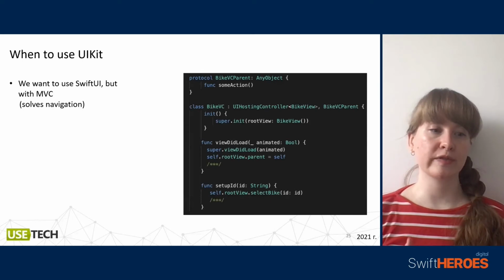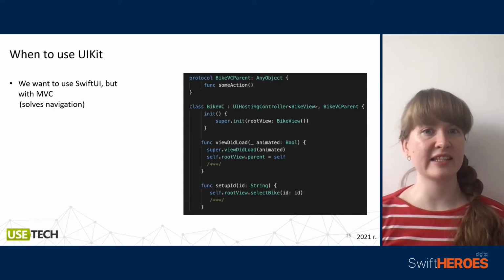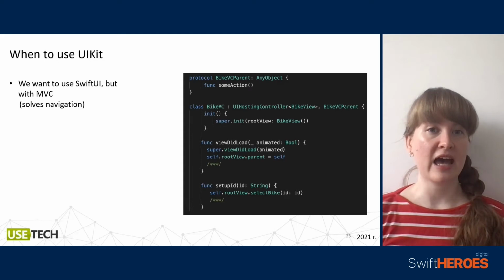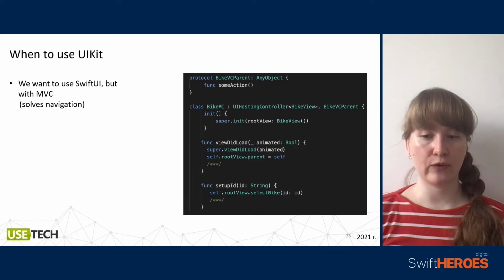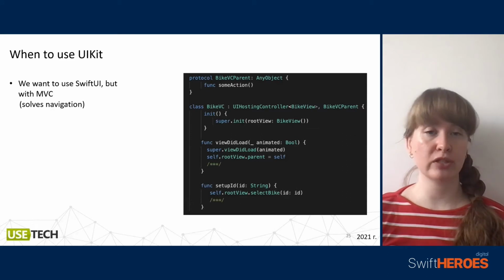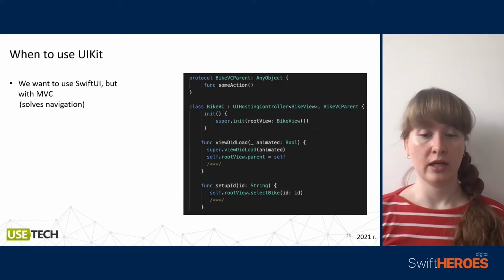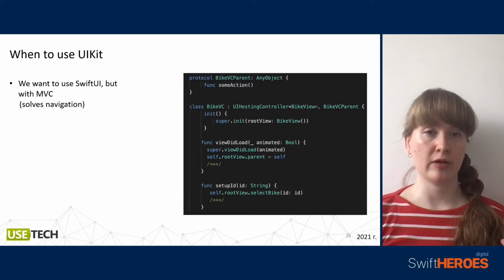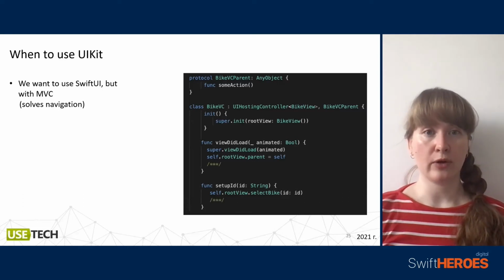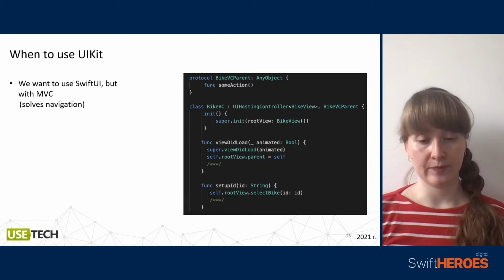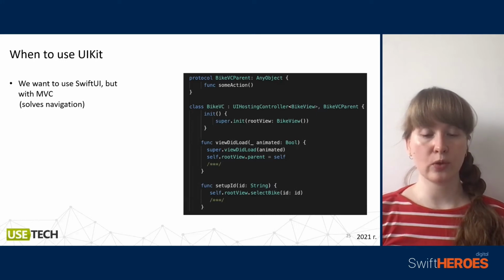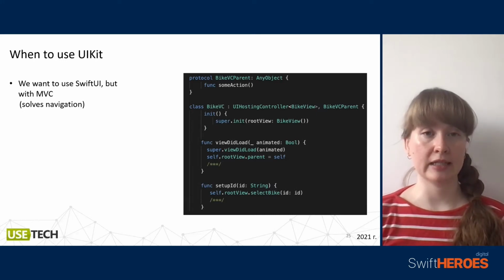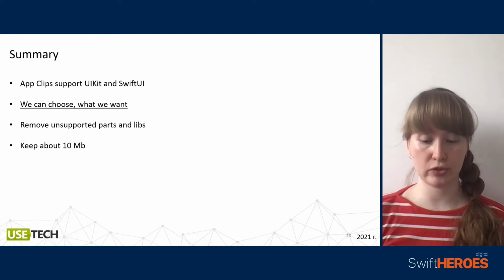Another reason: we want to use SwiftUI, but we don't like its architectural approach and we would like to get MVC, for example. Why not? We can embed our SwiftUI view in a UIViewController and provide a connection between our UIHostingController with our specific content via the delegate pattern. So it's really simple and effective. And of course, while we embed our SwiftUI in a UIViewController, we can solve the problem with navigation.